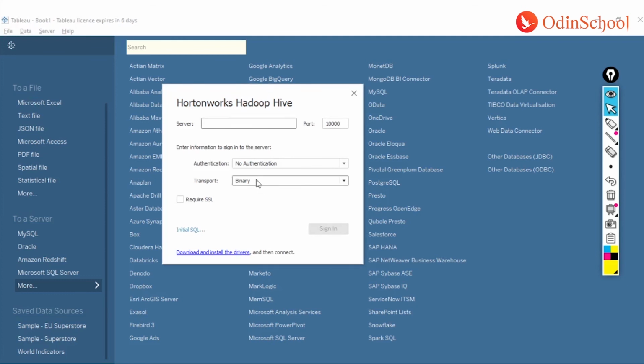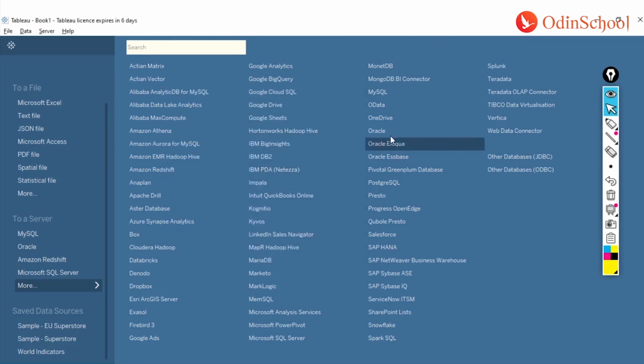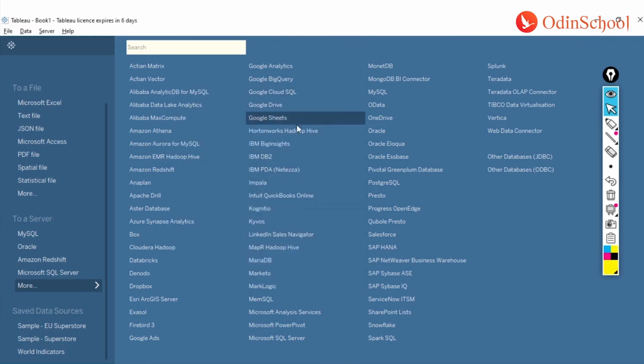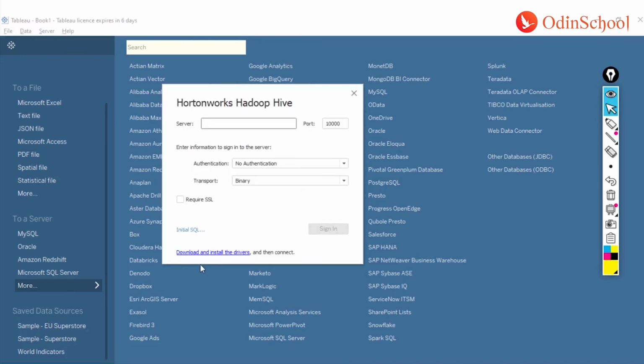One is there are a few databases for which you do not have to install any additional drivers. For example, if I'm trying to connect to Oracle over here, you see I do not get any option or any prompt to install any additional drivers. However, when I'm trying to connect to the same Hadoop Hive, I get a prompt over here which indicates download and install the drivers and then connect.